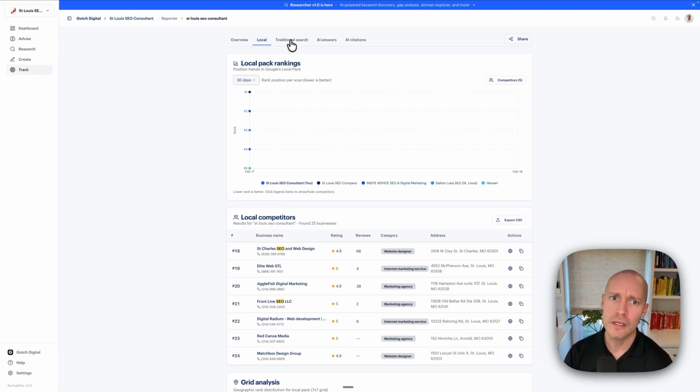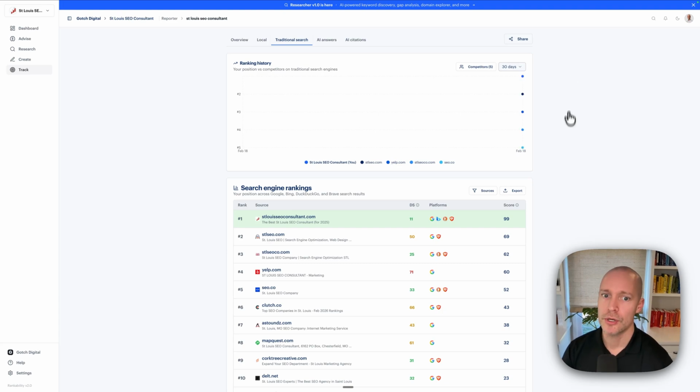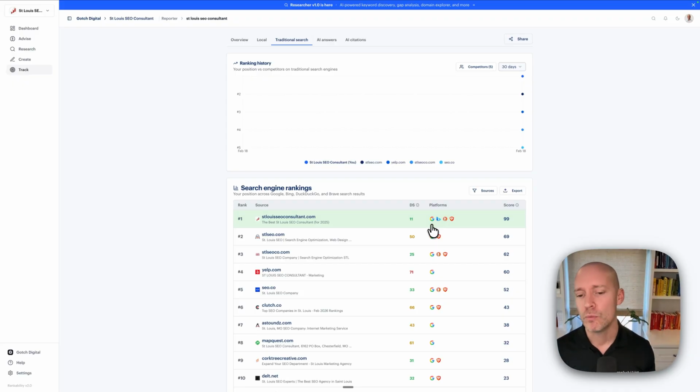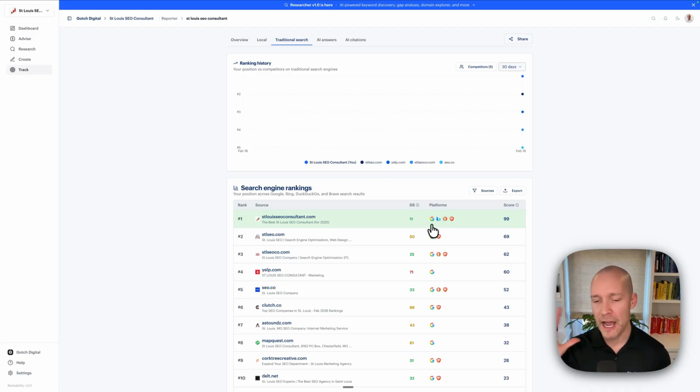Okay. Then we go to traditional search. So this is really important because we're seeing your visibility across Google, Bing, DuckDuckGo, and Brave. Now you might be wondering, why would we look at these other search engines? Google has 90% of the search market share. What's the point? Okay. Well, Bing has 5% of the search market share. So it's not small, right? It still has a lot of market share. It's not like it's invisible. DuckDuckGo is very small and Brave is even smaller. Okay. But there's a very, very specific reason why we're doing this.